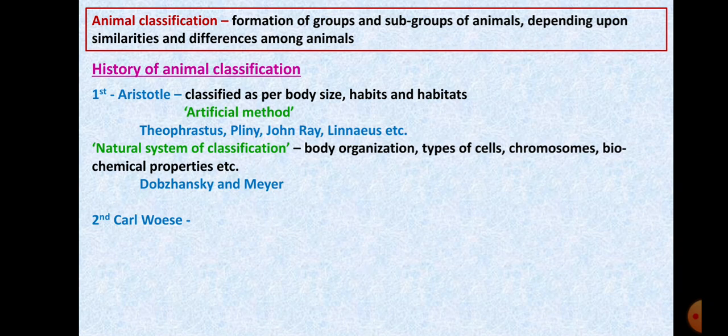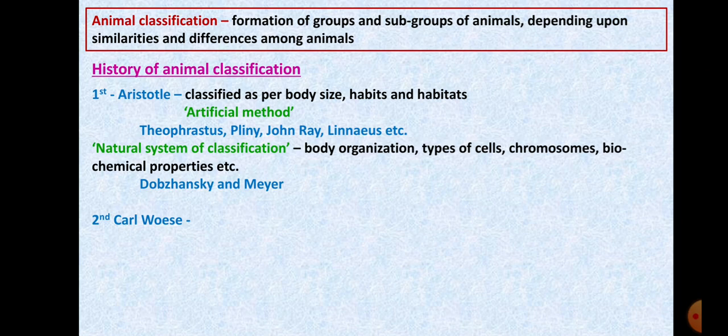Then later on, gradually, the natural system of classification came up, which was followed. The natural system of classification is based on various criteria like body organization. How is their body actually organized? Okay, how it is differentiated. Then types of cells. Okay, what different types of cells are there, we will be studying in detail.